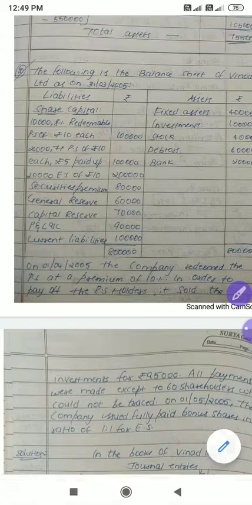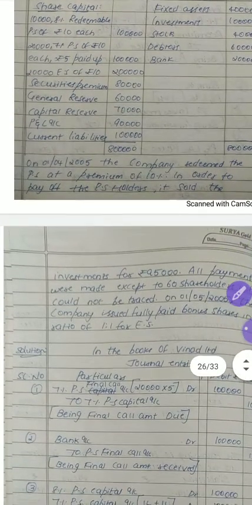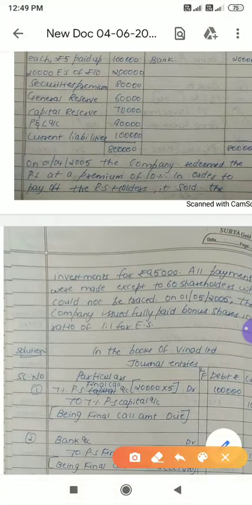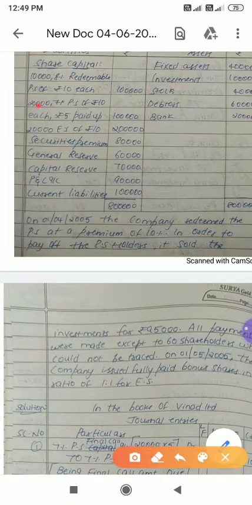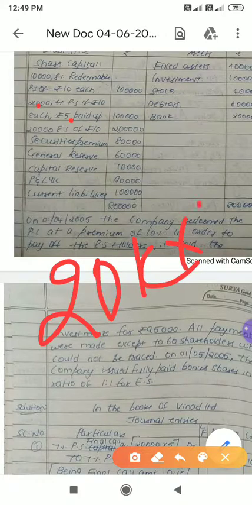First, we'll make a call for the 7% preference shares. How many shares do we have? 20,000 shares we have. So 20,000 into 5 rupees. I mean, out of 10 rupees, they have paid 5 rupees. That means we have to make a call for 5 rupees. So 20,000 into 5 rupees, it will be 1 lakh.